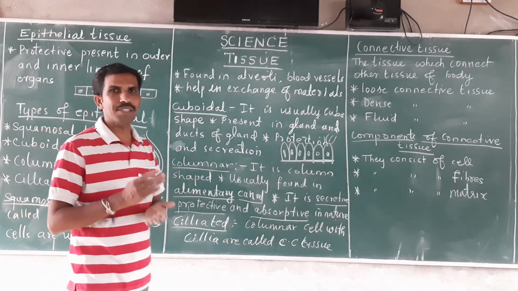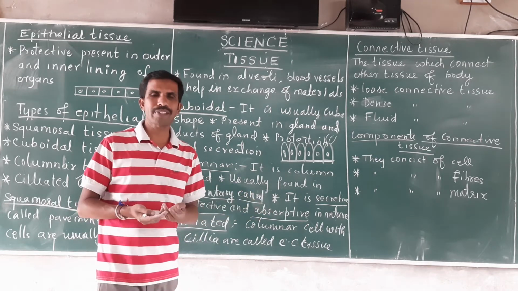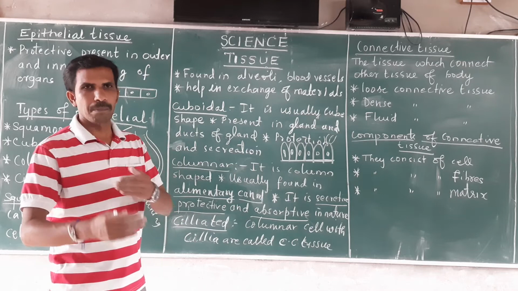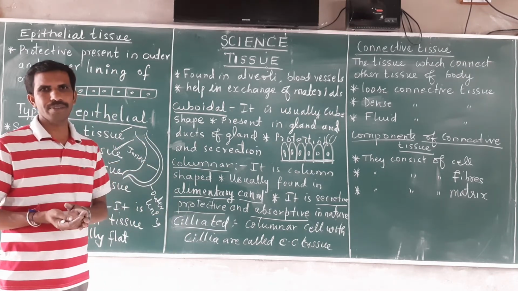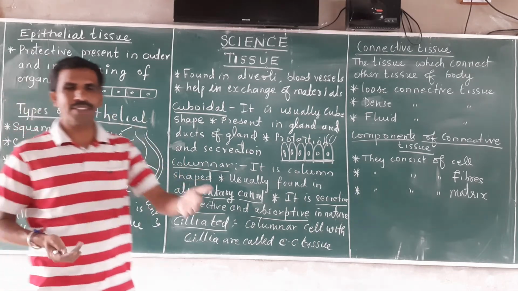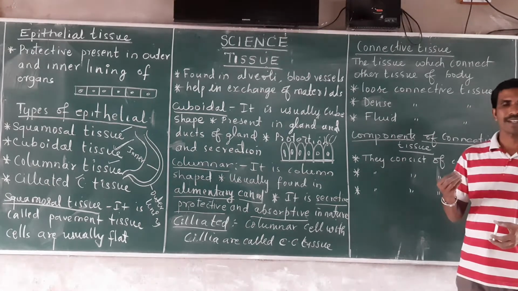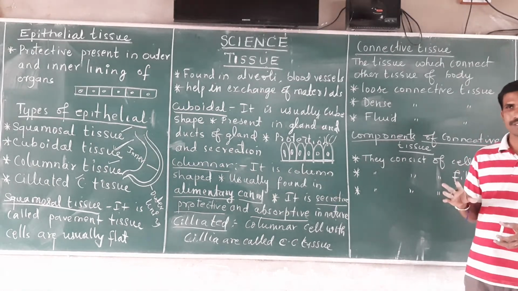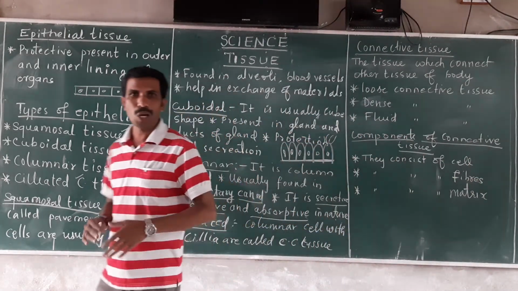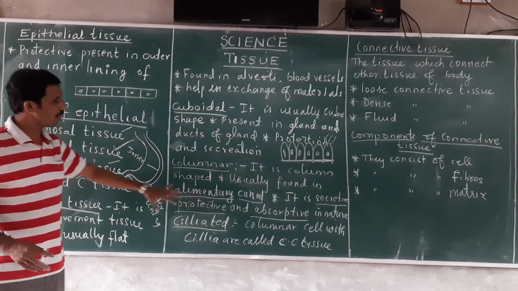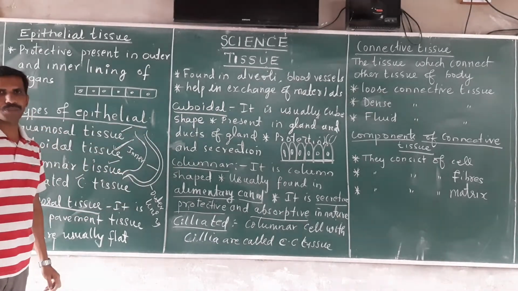Epithelial cells help in the transfer of material. Epithelial tissue permits the material inside and outside the body. Epithelial cells help in the formation of gametes. Like this, there are many functions of epithelial tissue as a whole, if you include all the functions of the types of epithelial tissue.